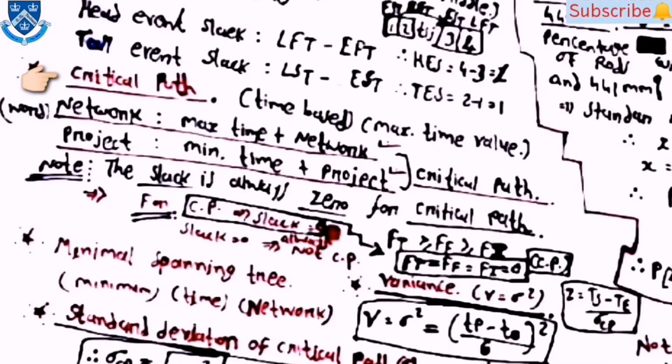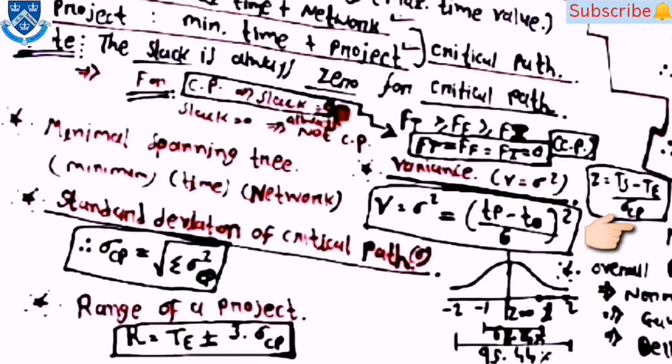Then critical path. Here for networks, the critical path is the maximum time path in the network, and for a project, the minimum time. Then one note is there: the slack is always 0 for the critical path, hence you can say that Ft is equal to Ff is equal to Fi is 0 for the critical path. Z is equal to (Ts minus T) upon sigma.